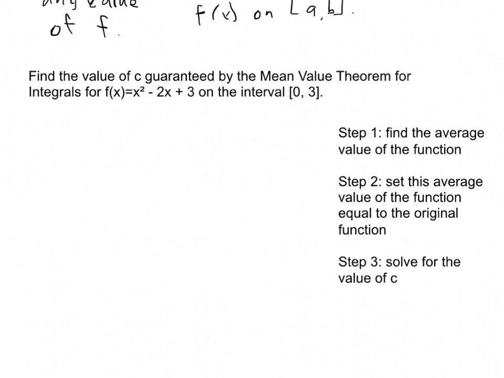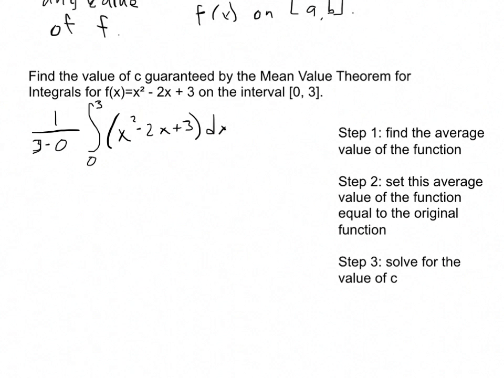Now, those steps don't make a whole lot of sense right now, but we're going to walk through it now. So step 1 is to find the average value of this function. So I'm going to do 1 over 3 minus 0 times the integral from 0 to 3. Sorry, that's a 3 right there. Of our function, x squared minus 2x plus 3 dx. So I've got 1/3. We'll take this antiderivative. This is going to be 1/3 x cubed minus x squared plus 3x, being evaluated from 0 to 3.